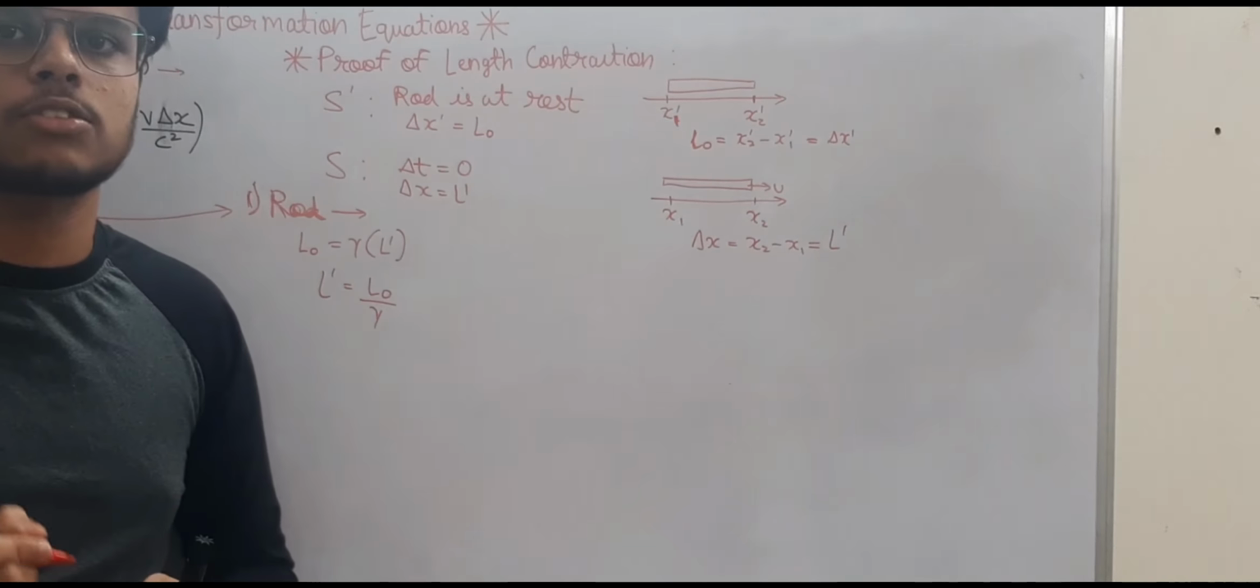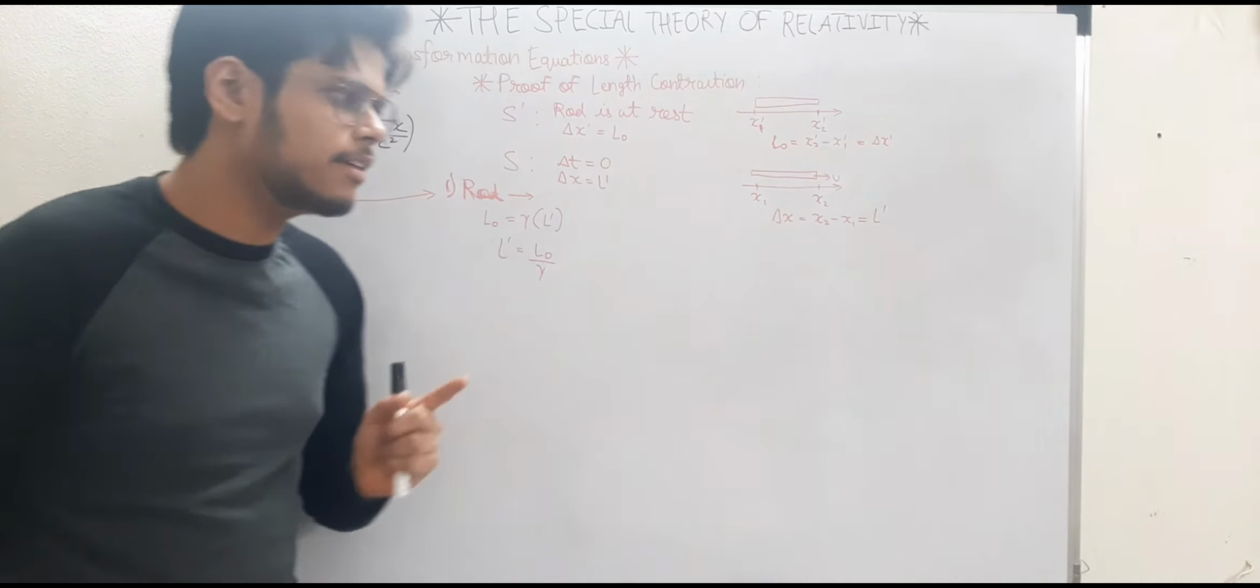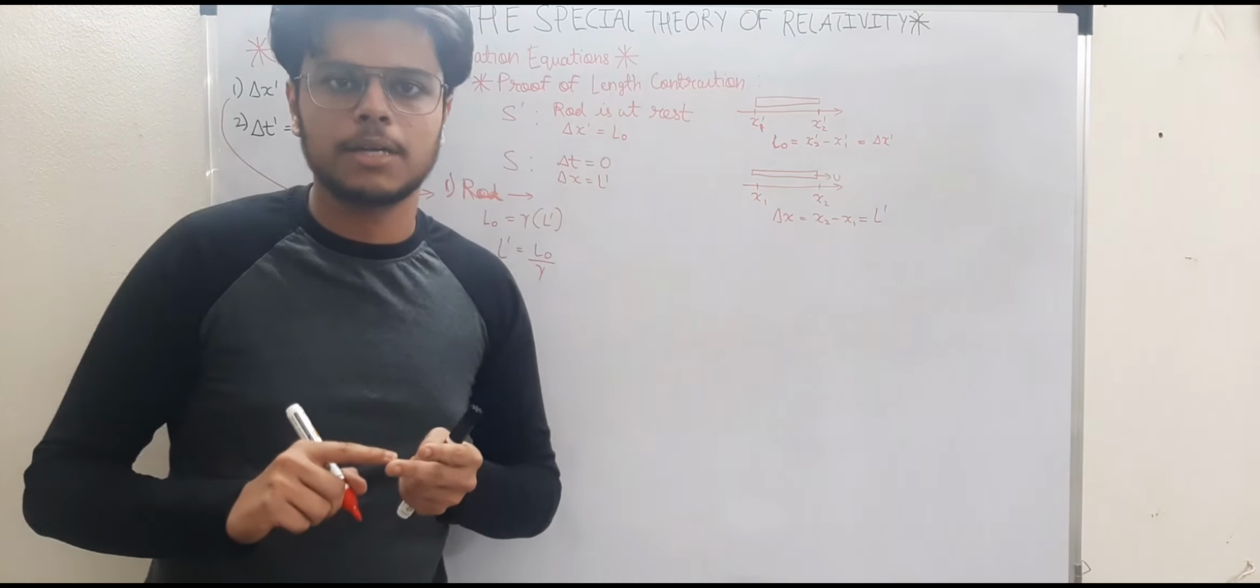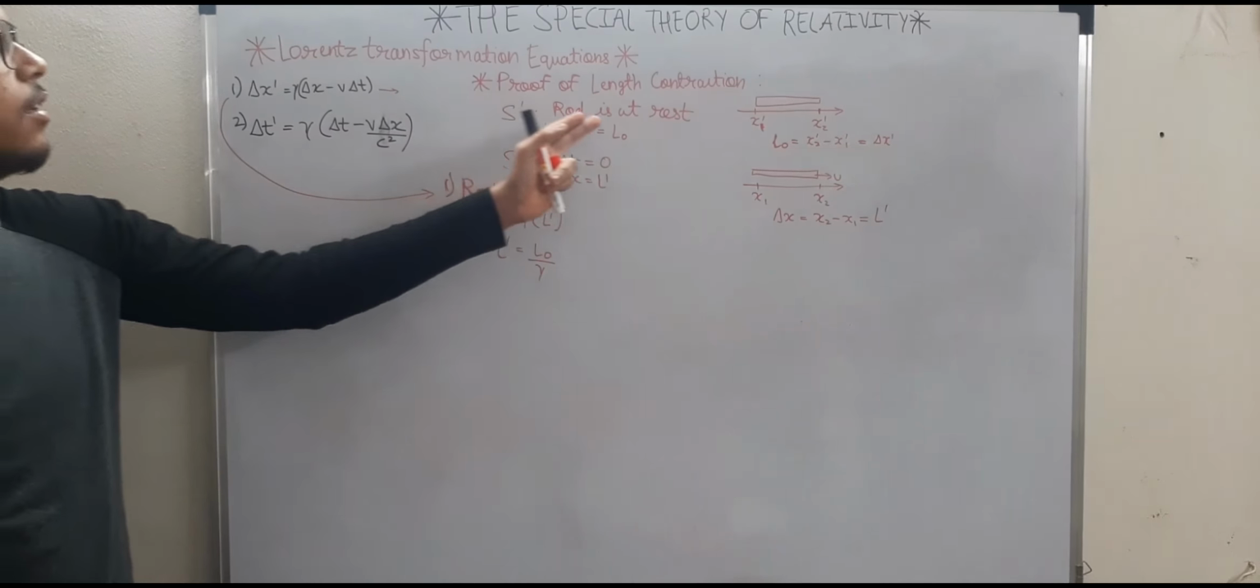And this is the significance of the Lorentz transformation equation, that it is able to explain relativity of simultaneity, it is able to explain relativity in time dilation, and it is able to explain relativity in length.